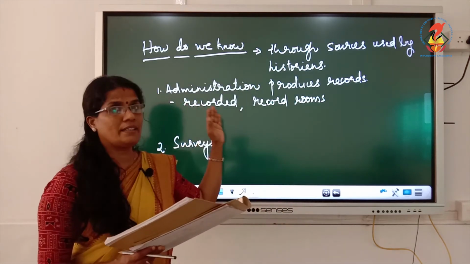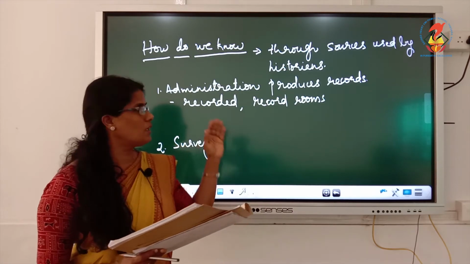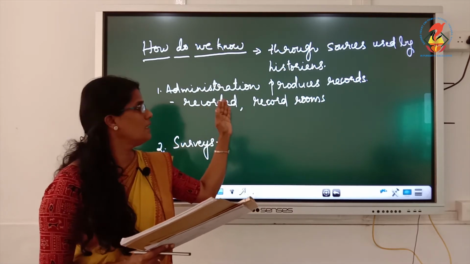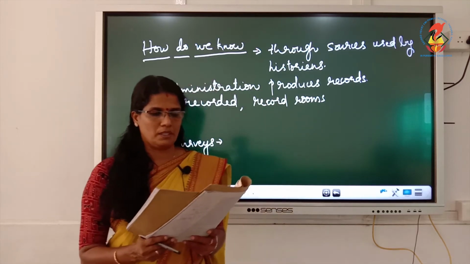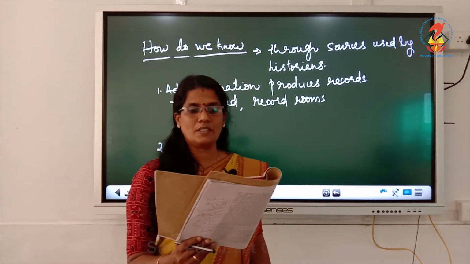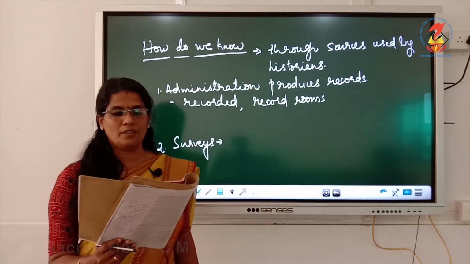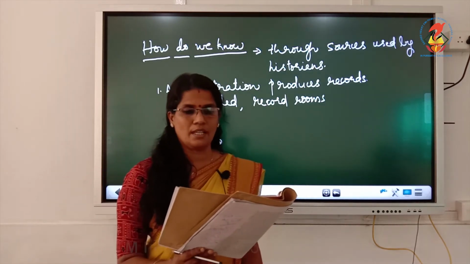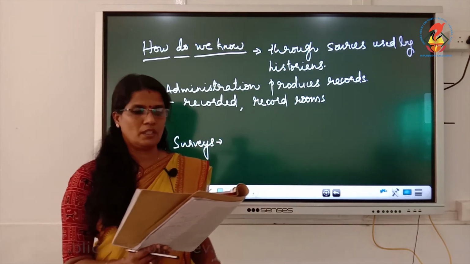Earlier they wrote up whatever they were going to do, all their plans and policies were written and recorded. Now record rooms are there for keeping these important documents. Now third point, same paragraph last sentence: there were specialized institutions like archives and museums to preserve important documents.